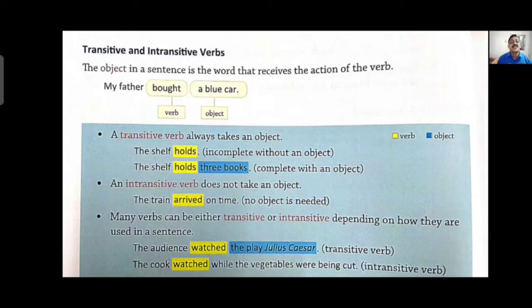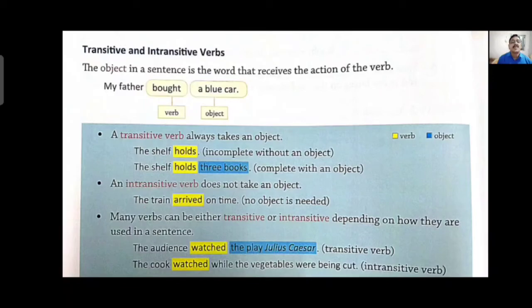An intransitive verb does not take an object, means as I told you, after the verb there will be no object, means it is intransitive. The train arrives on time. Here arrives is the verb, but time is not an object, it is not a thing, so it is an intransitive sentence.